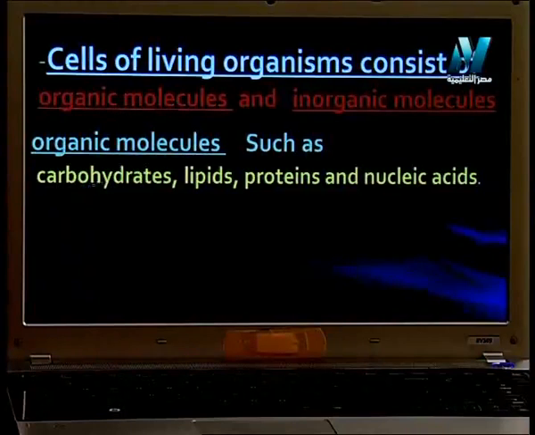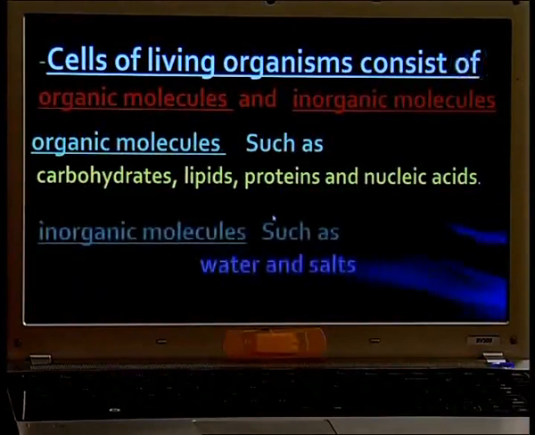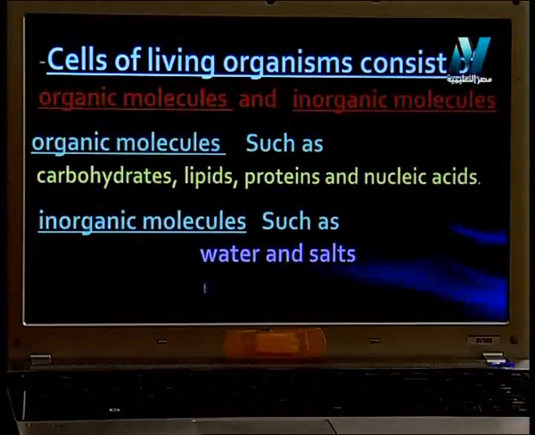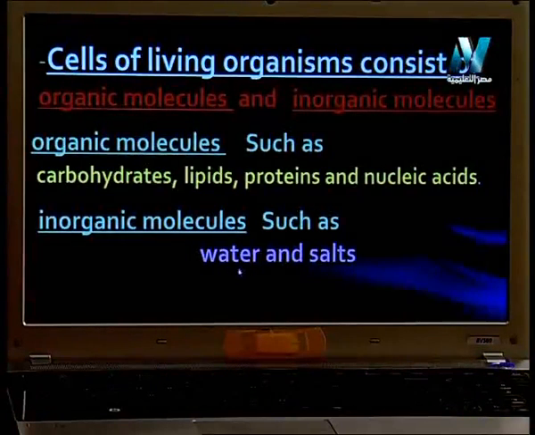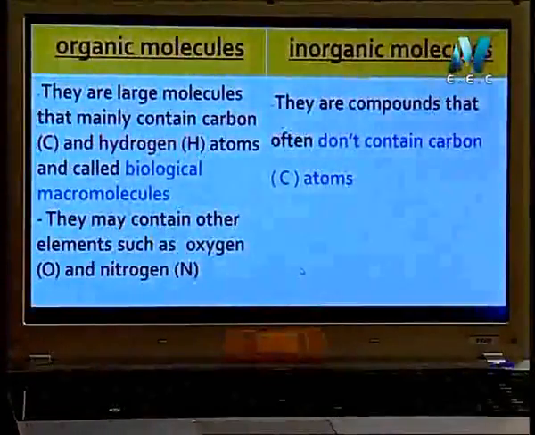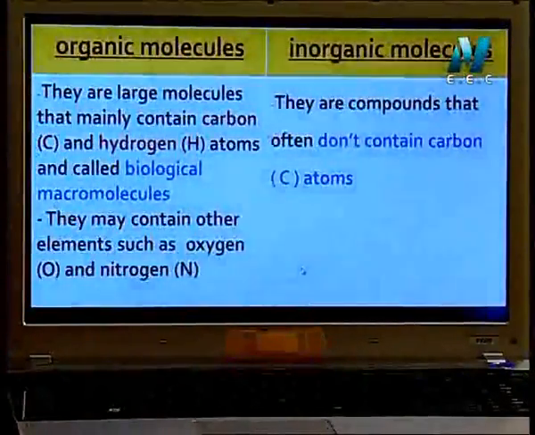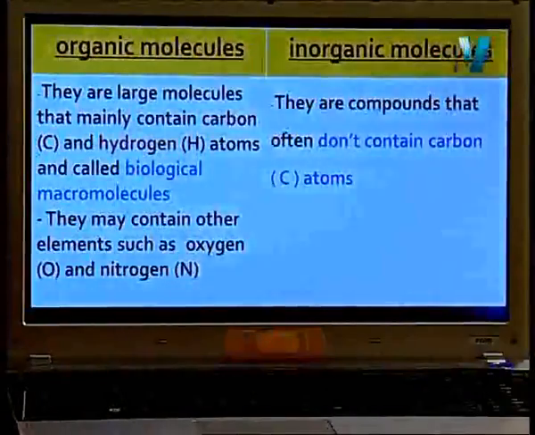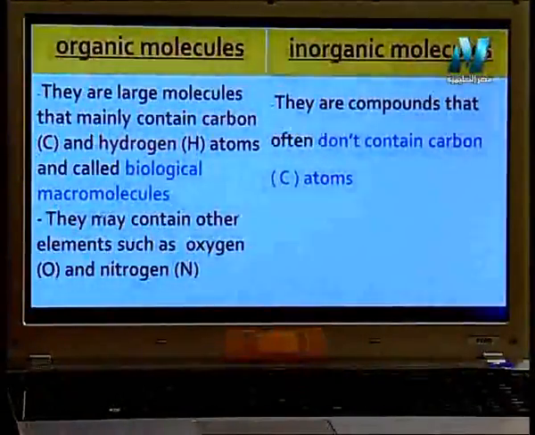We'll study all of this in this unit. We will study organic molecules. But inorganic molecules are such as water and salts. What is the difference between organic and inorganic molecules? This is a very important comparison.